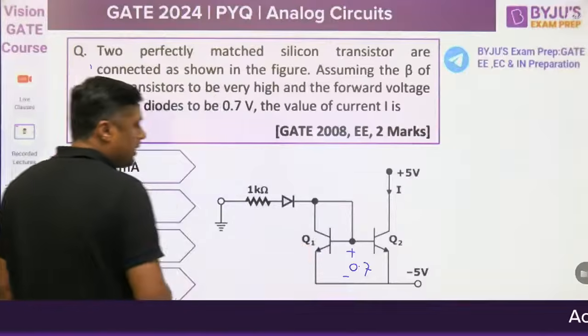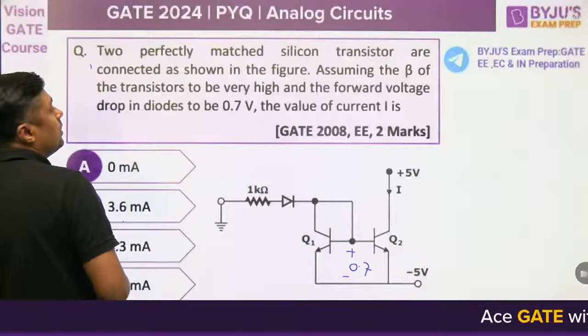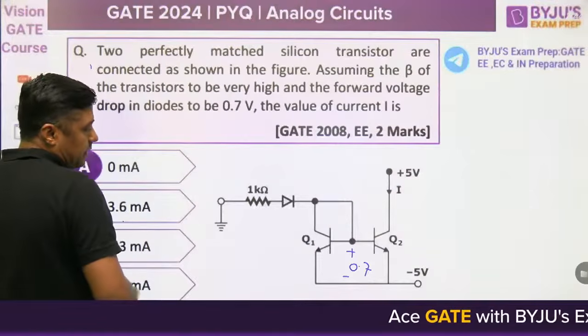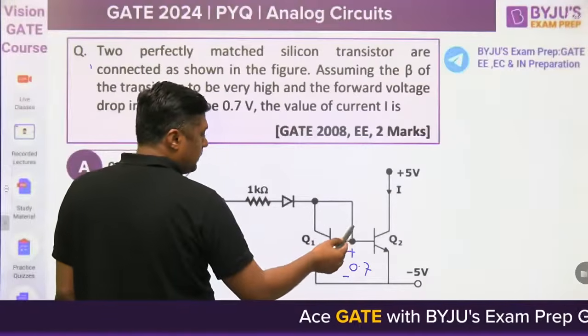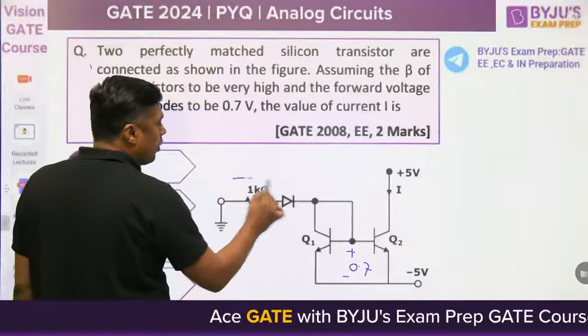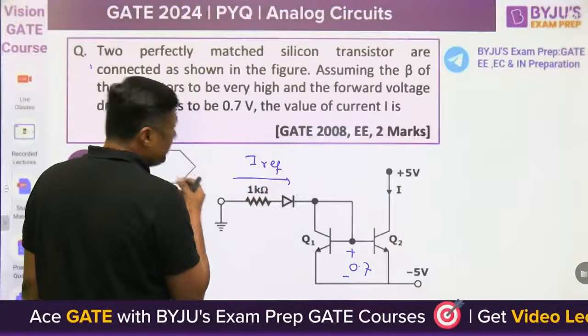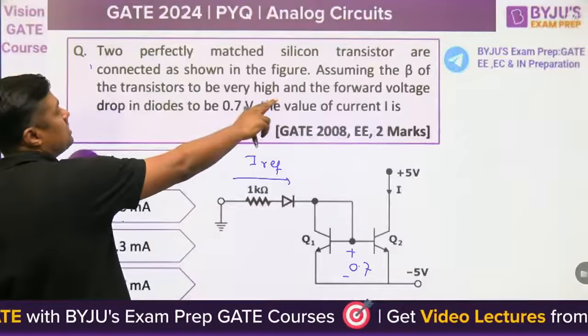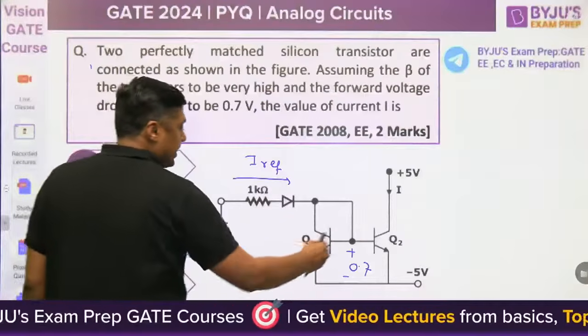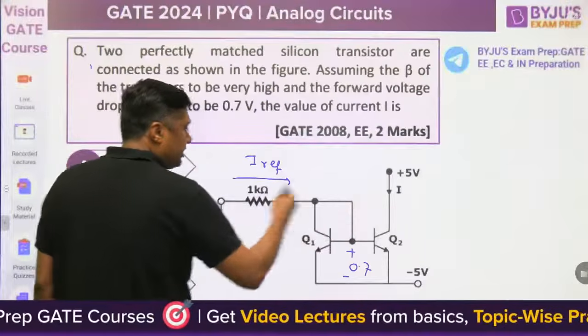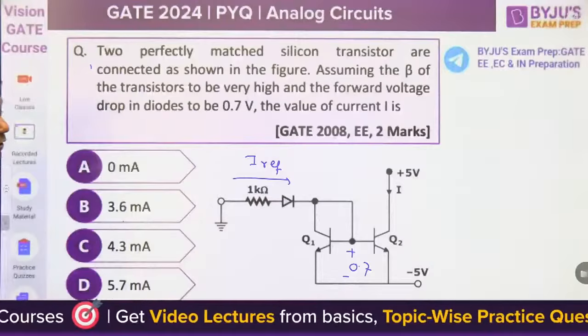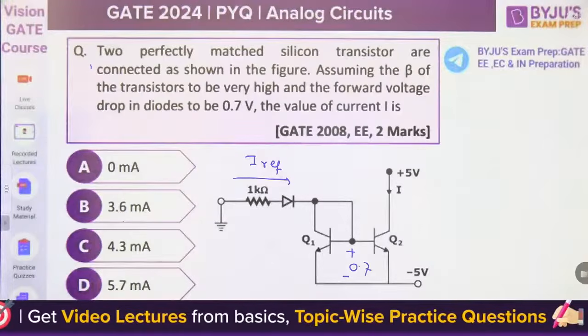It is a question on current mirror circuit. The value of current I is, if both are identical, then I will be equal to what? I reference. Why? Because beta is very, very large. It is given beta is very high. That's why the base current is negligible, and these currents are equal, then you have to find only the I reference. This is the question on current mirror circuit.